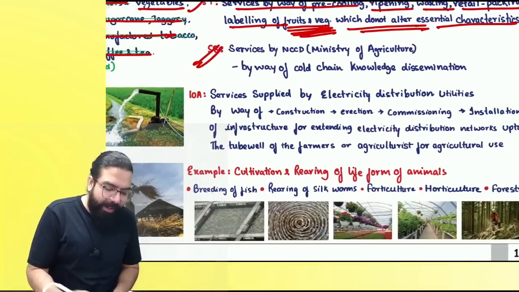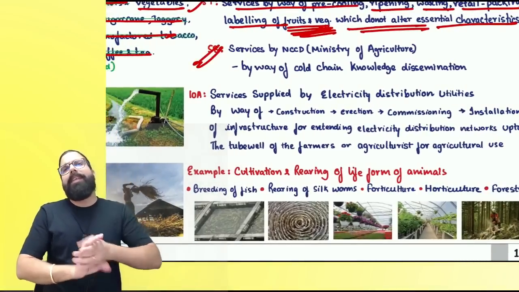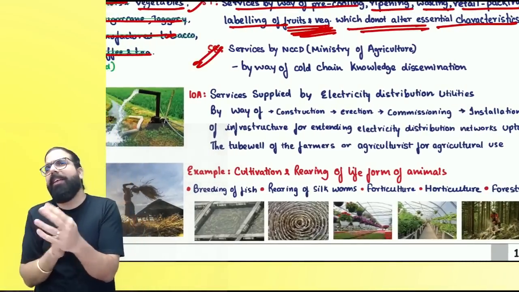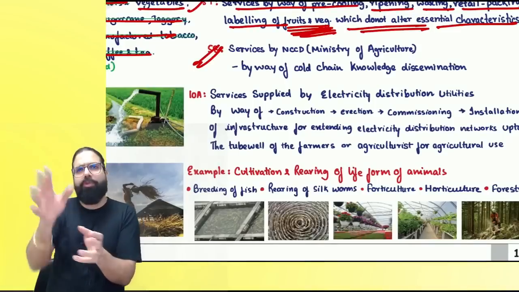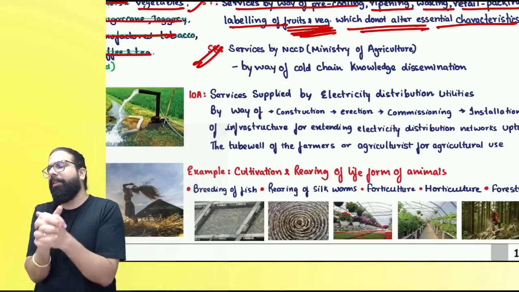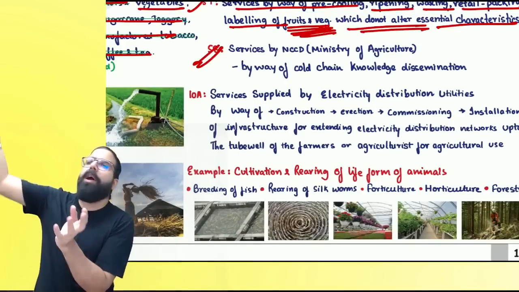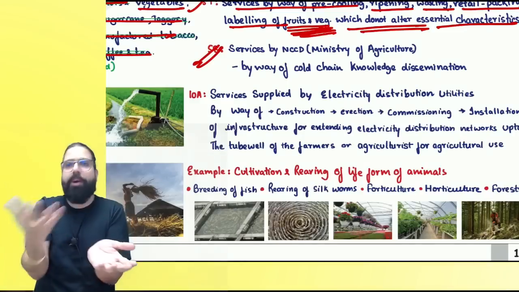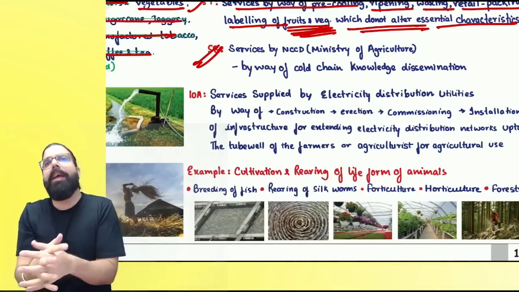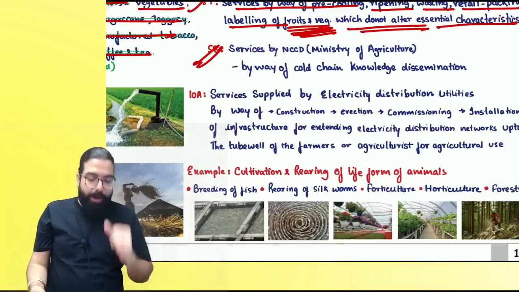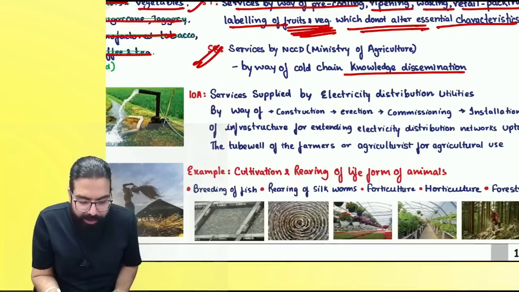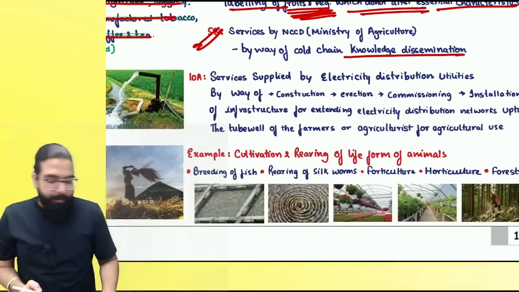Then we have NCCD. NCCD is what, everyone? National Cold Chain Development Authority. Whatever the full form, you understood? What they do is they teach people how to take apples from Kashmir to Kanyakumari. Knowledge for the cold chain is being provided. So they give knowledge dissemination. Their services are also exempted.